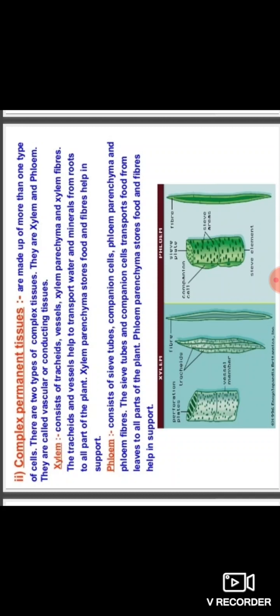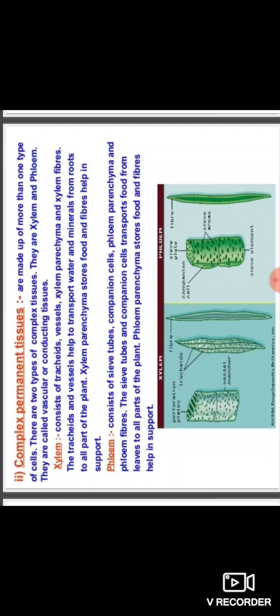Xylem consists of tracheids, vessels, xylem parenchyma and xylem fibers, which are the cells of the xylem. The tracheids and vessels help to transport water and minerals from roots to all parts of the plant.